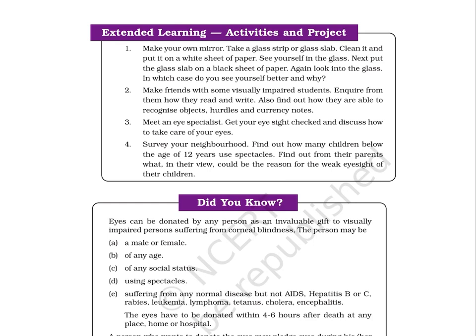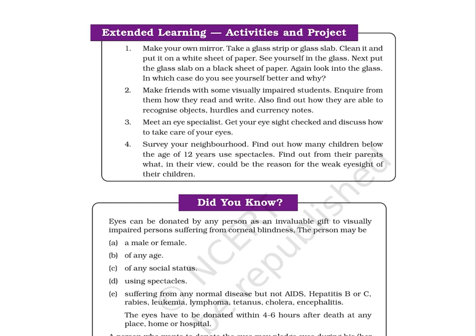2. Make friends with some visually impaired students. Inquire from them how they read and write. Also find out how they are able to recognize objects, hurdles, and currency notes. 3. Meet an eye specialist. Get your eyesight checked and discuss how to take care of your eyes. 4. Survey your neighborhood. Find out how many children below the age of 12 years use spectacles. Find out from their parents what, in their view, could be the reason for the weak eyesight of their children.